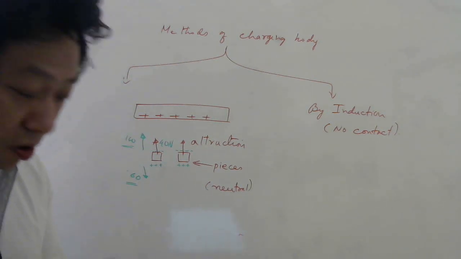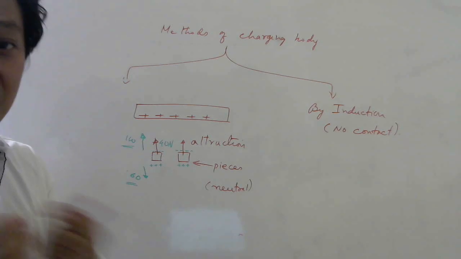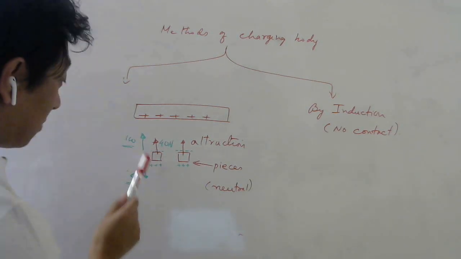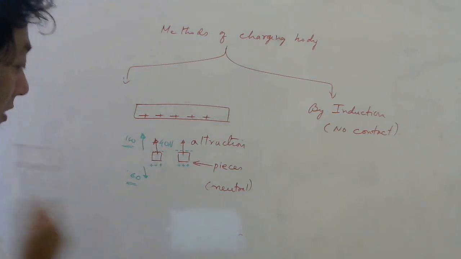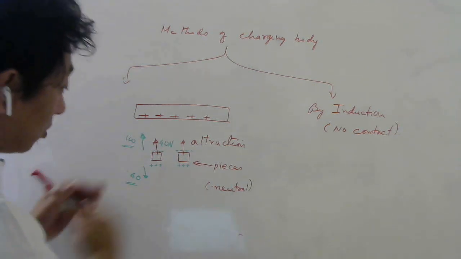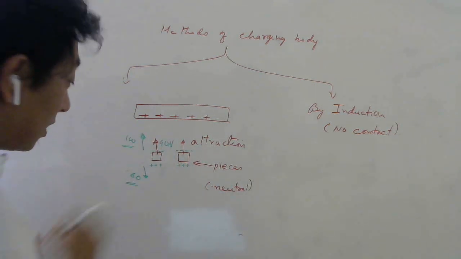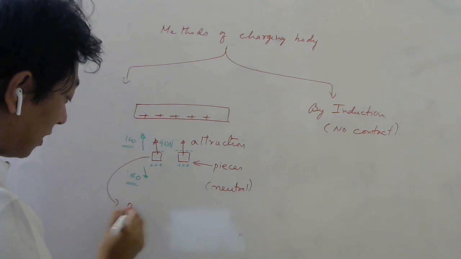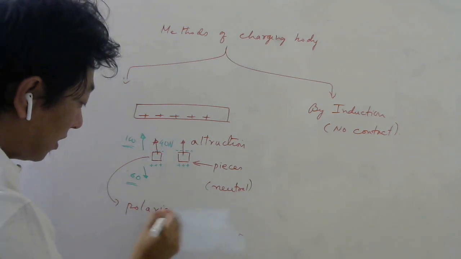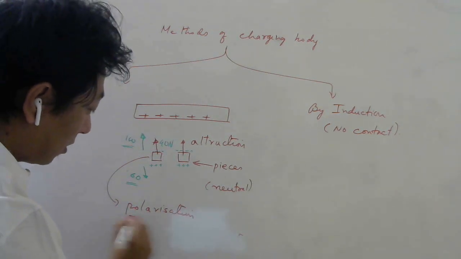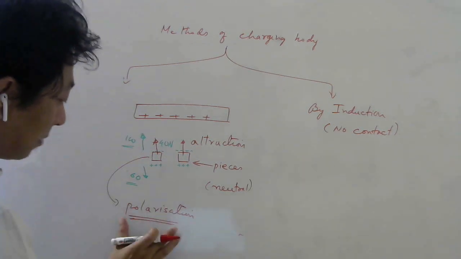This paper has neither lost nor gained, but we have only separated the negative charge and positive charge. This phenomenon has a name: it is called polarization. Later we will see this in detail.